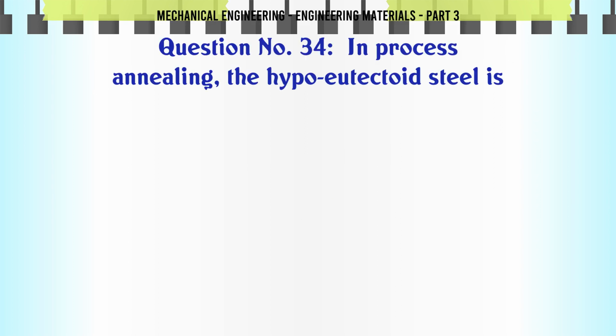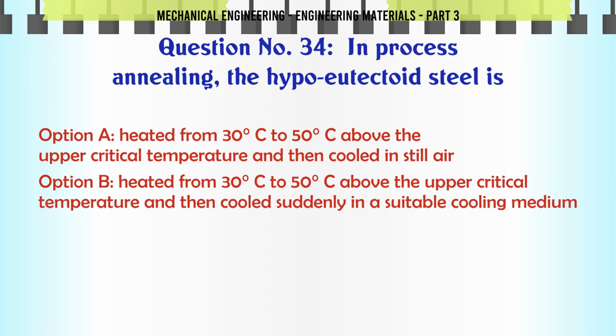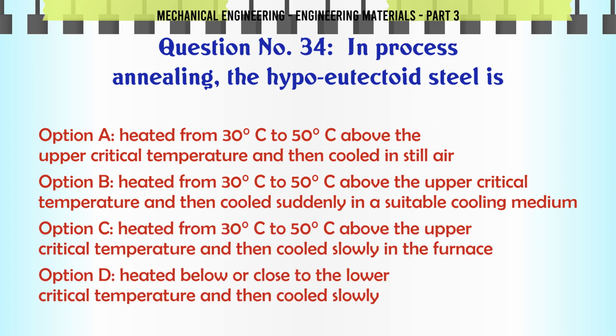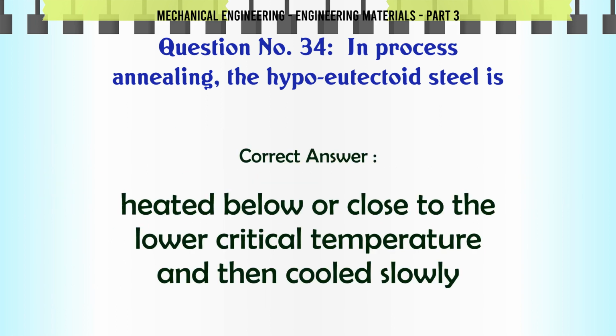In process annealing, the hypoeutectoid steel is: A. Heated from 30 C to 50 C above the upper critical temperature and then cooled in still air. B. Heated from 30 C to 50 C above the upper critical temperature and then cooled suddenly in a suitable cooling medium. C. Heated from 30 C to 50 C above the upper critical temperature and then cooled slowly in the furnace. D. Heated below or close to the lower critical temperature and then cooled slowly. The correct answer is heated below or close to the lower critical temperature and then cooled slowly.